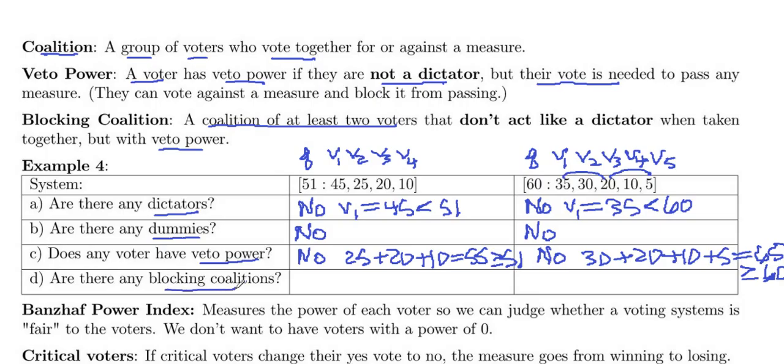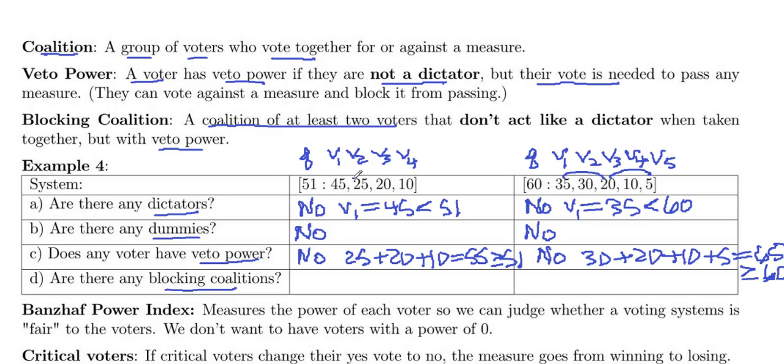Any blocking coalitions? This is 2 or more voters. They're not a dictator, so they don't add up to more than the quota, but they can still block. So let's see here. We want numbers that don't add up to the quota. We would need 51 votes to pass, so we'd want a total of 50.